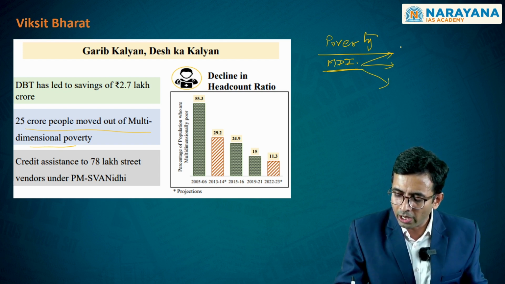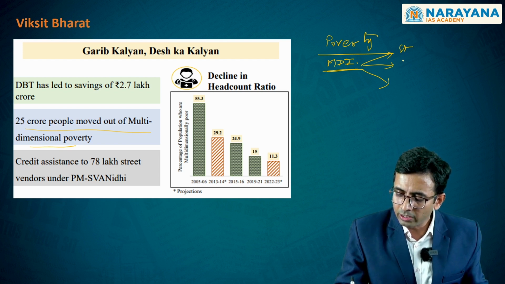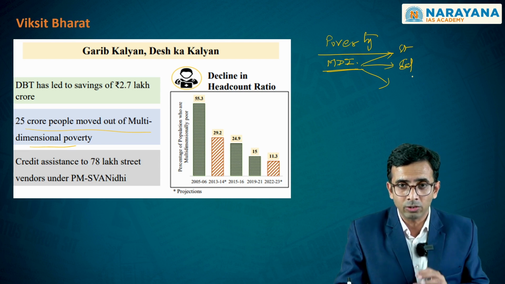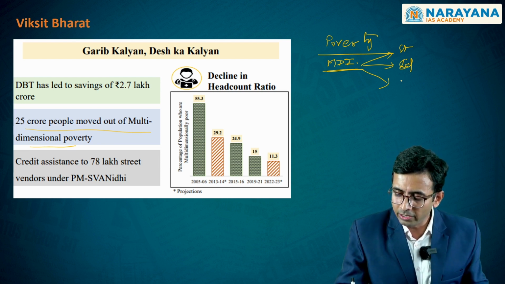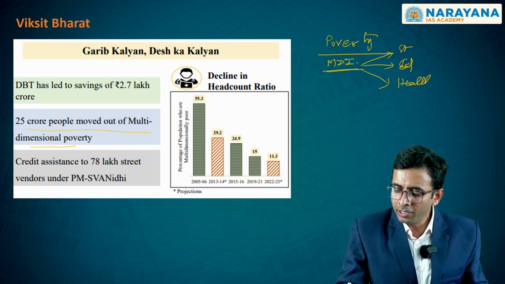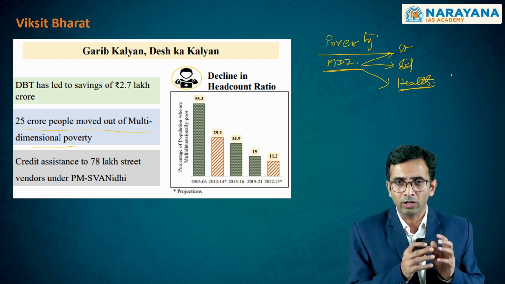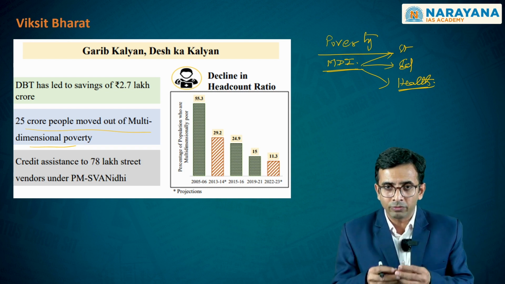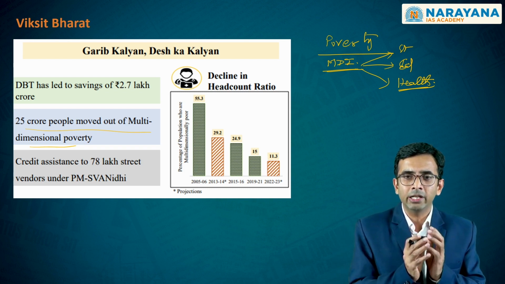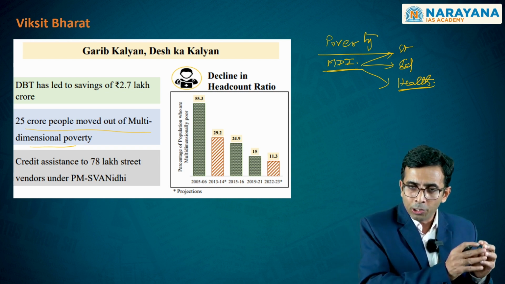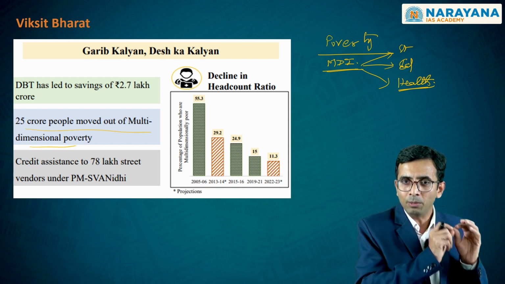One is referred to as the standard of living. The other one is referred to as the literacy levels or educational attainment levels. And the third one, which is also a part of human development, is the standard of health that the economy has. With respect to these three, there are 10 indicators that Oxford University has picked up in order to come up with the multidimensional poverty index.